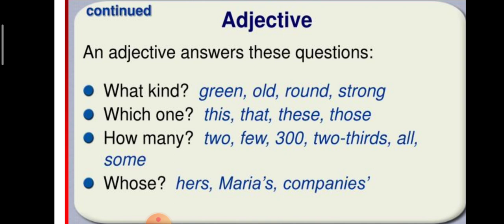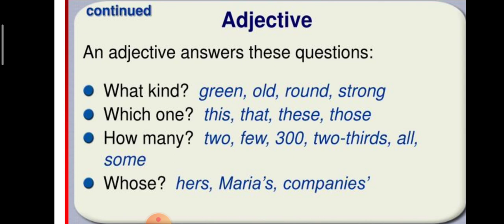An adjective answers these questions. What are the questions? What kind? Which one? How many? If you ask these questions of the sentence, you will know which one is the adjective. What kind? The apple is in green color. What color is the apple? Green. How old is the boy? It describes the boy. The park is round. It describes the park. He is the strong boy. It describes the person.